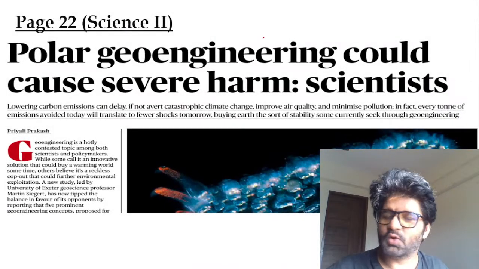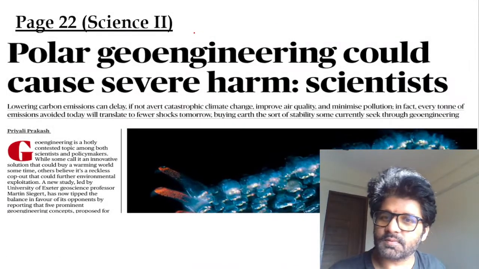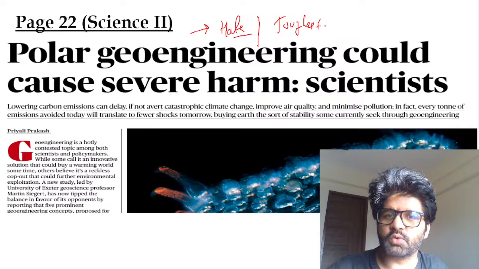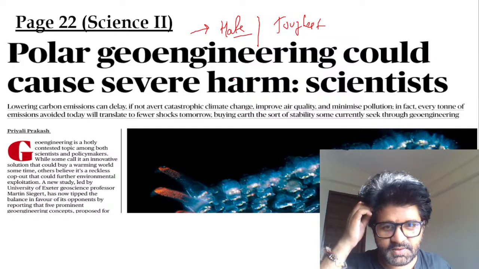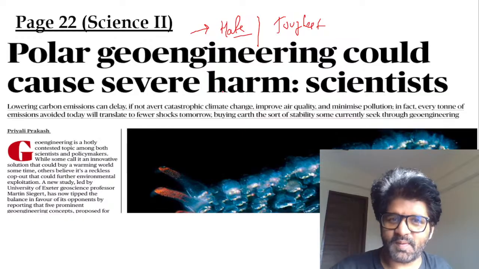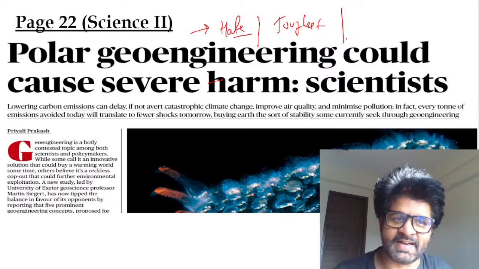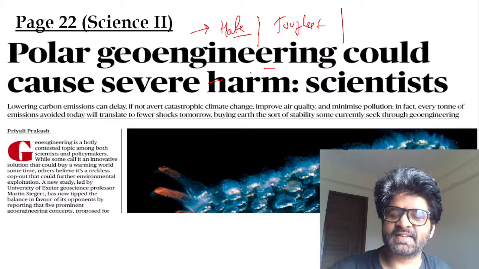Next article. Oh my god, I will tell you people, I hate these articles. These articles are the toughest articles. I don't know how many of the people who take Hindu analysis, they take these articles, but sometimes I feel like I'm cheating myself if I'm not including these articles. If I keep on including NHRC, this and that, anybody can teach that, man. But teaching these things is so tough.